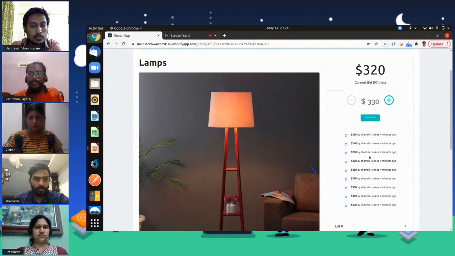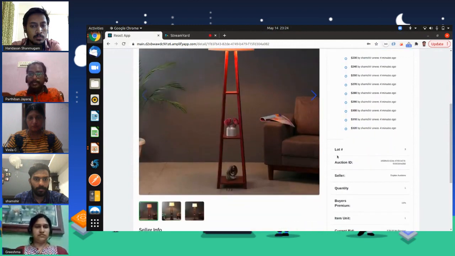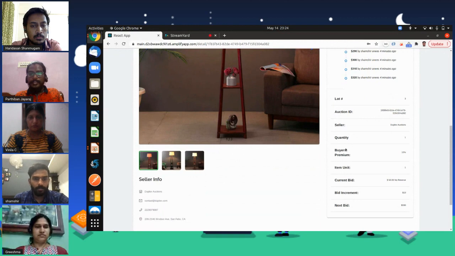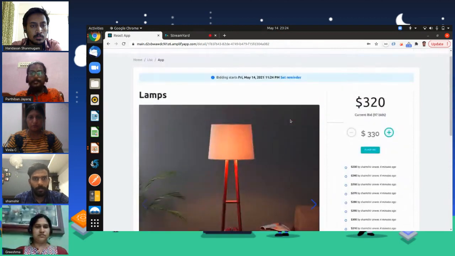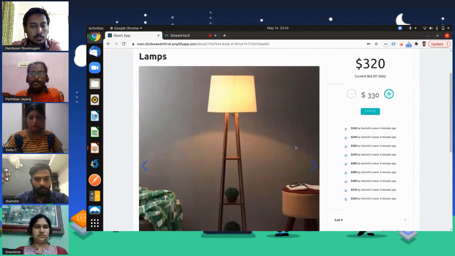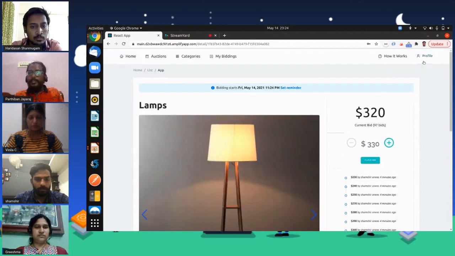This gets updated in real time, along with the other metadata information about the item, and also an image gallery where you can browse the images of the product. And we have a profile option here, where you can view your profile, and you can also set your currency under your profile.